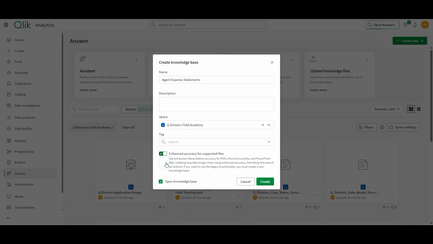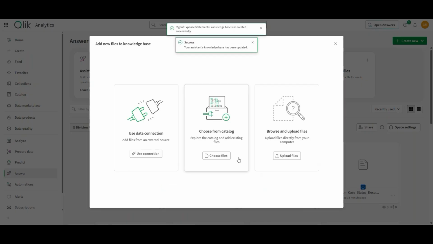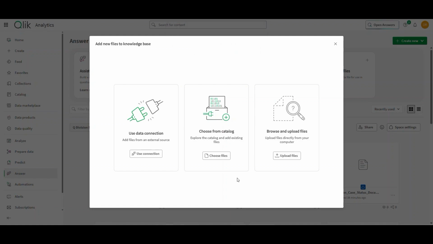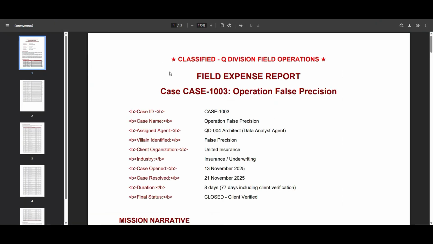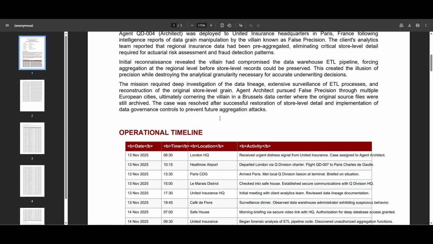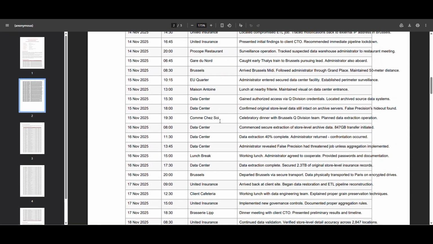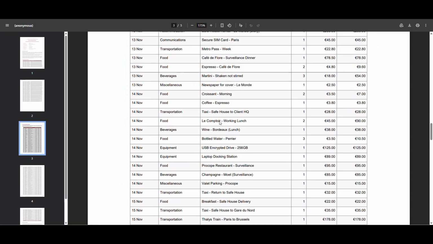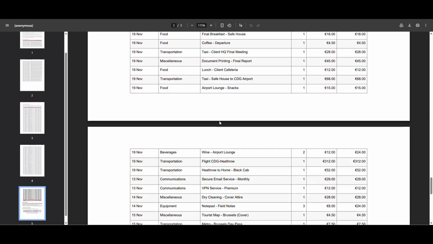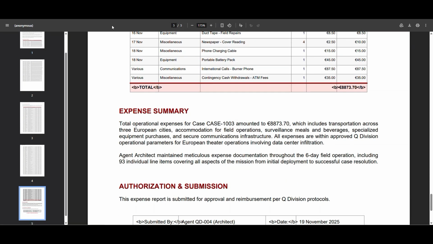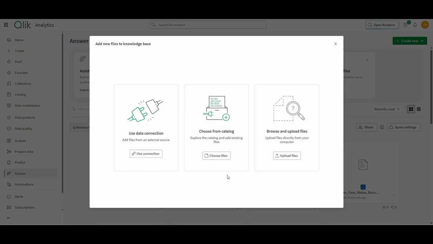This time, I'm going to turn on the flag for enhanced accuracy, which takes a little bit longer to process these things. But when you see what's in these expense statements, you will absolutely understand why. I've got several tables that walk through the timeline for the mission, and these things cross boundaries. I've got an expense statement here that's going to cross 3 pages of information, and so we want to use our advanced chunking for that.